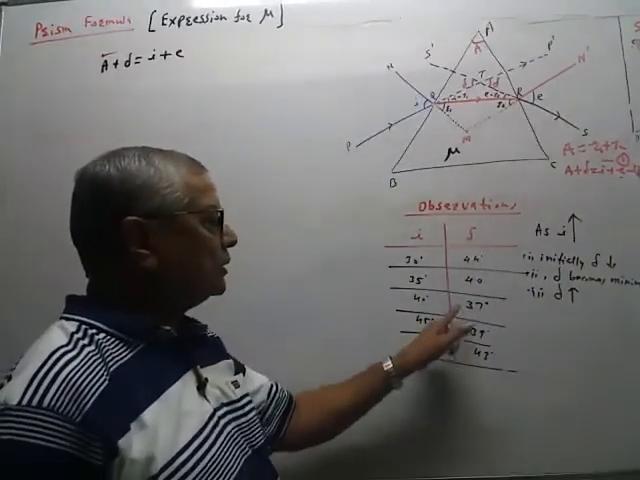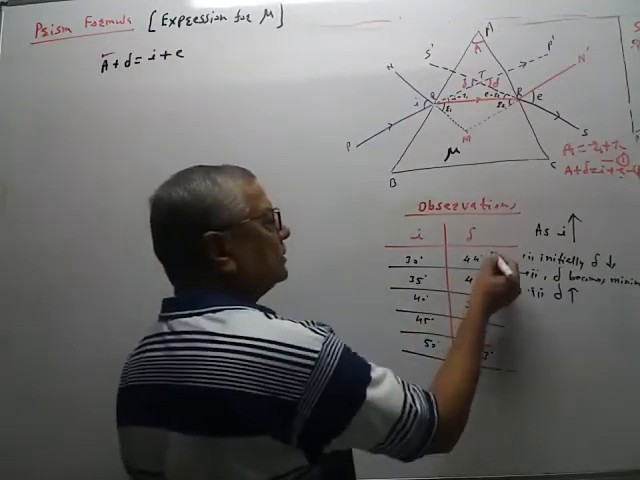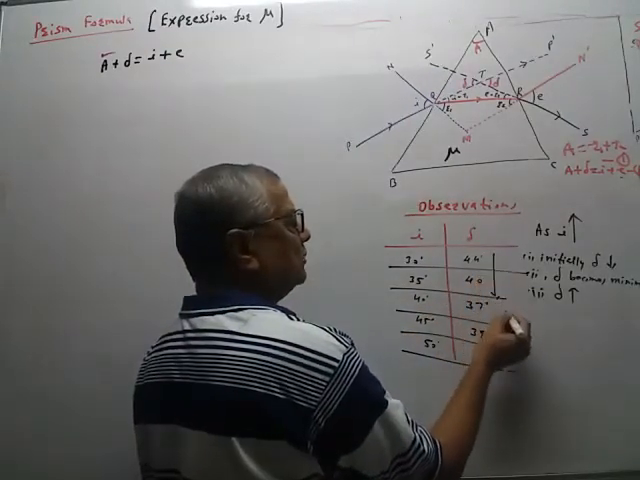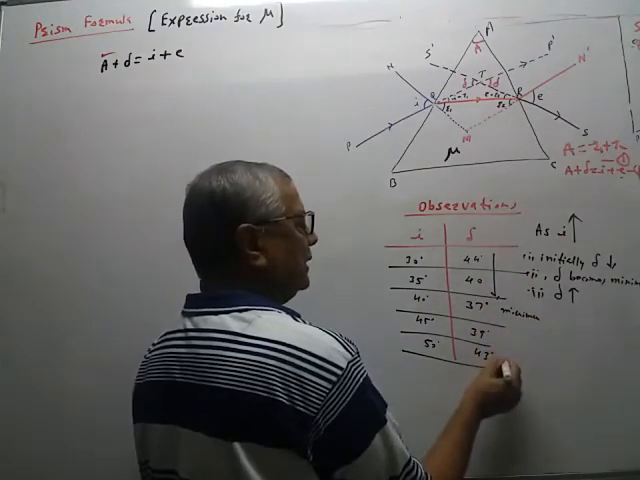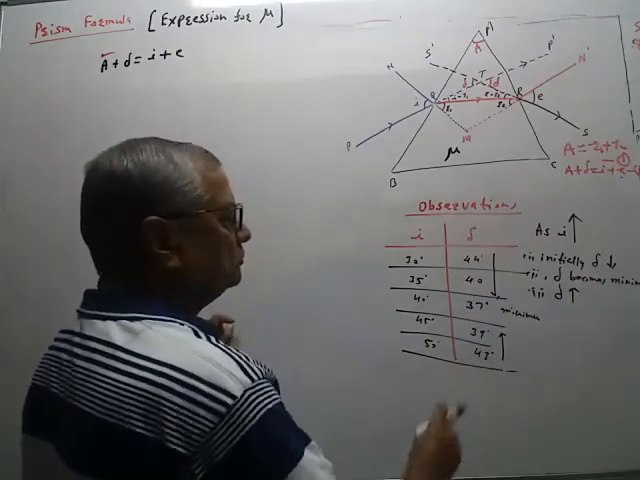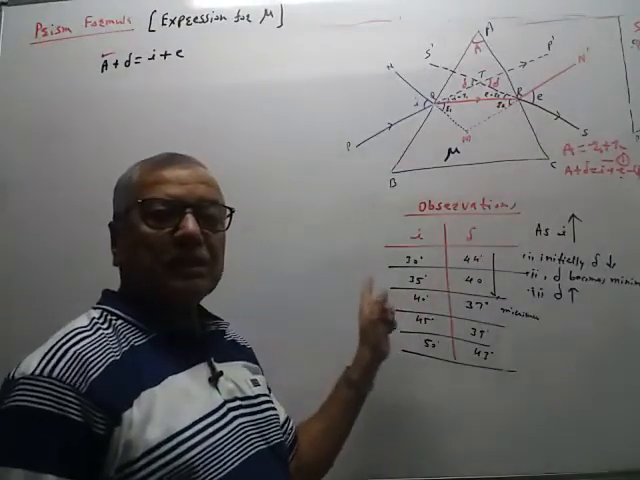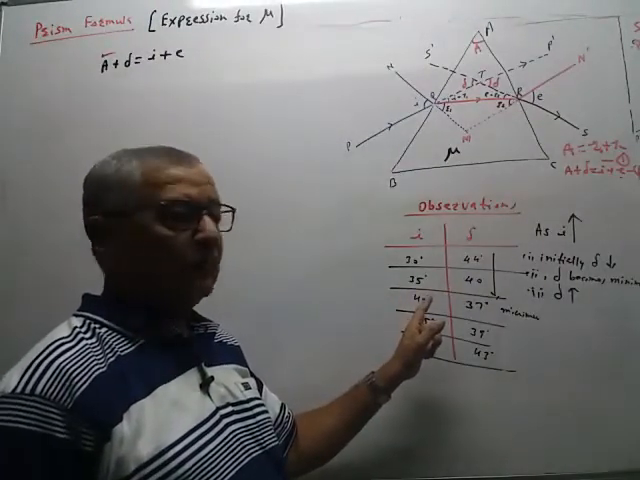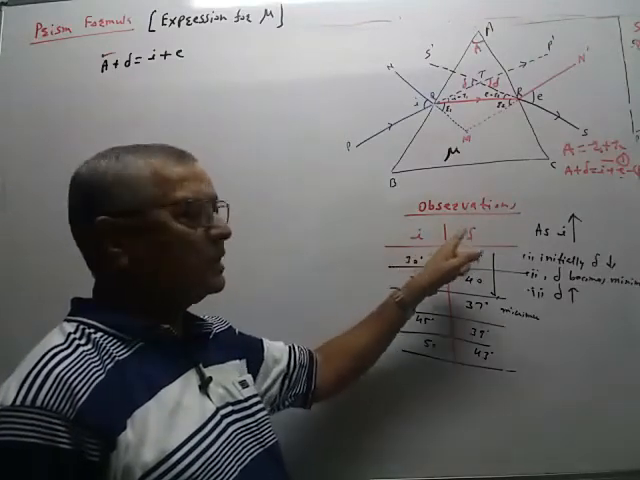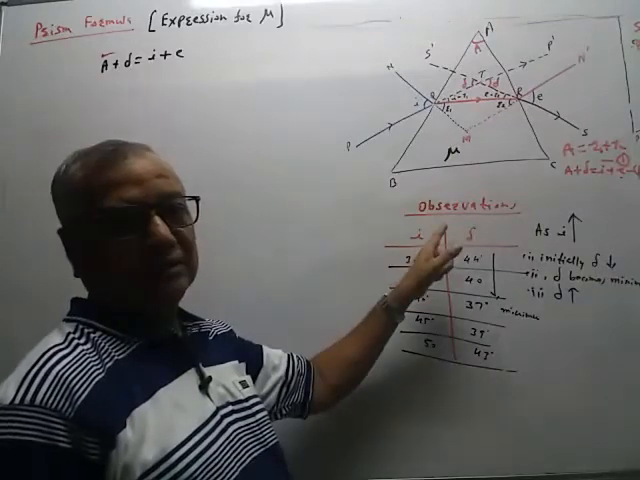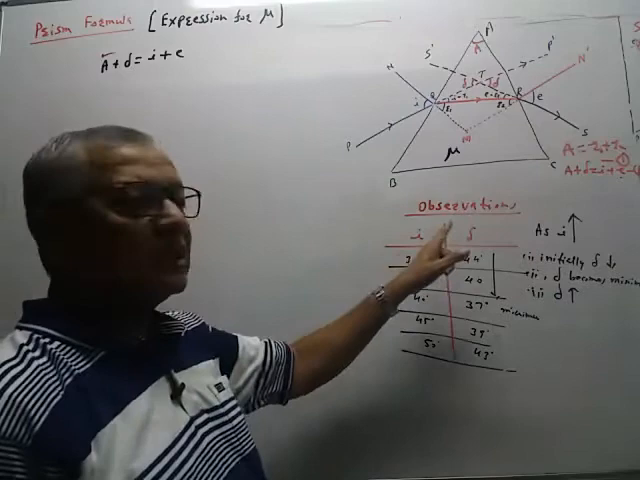Here it is increasing, here it became minimum, here it decreases. So this delta decreases, becomes minimum and again increases like this. Now if we draw the graph of this, so angle of deviation changes with angle of incidence. Direction of the incident ray changes, angle of deviation also changes like this. We have to draw its graph.